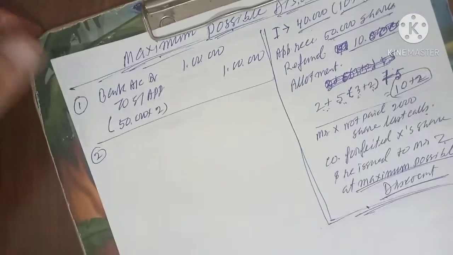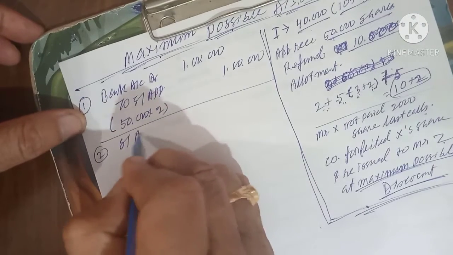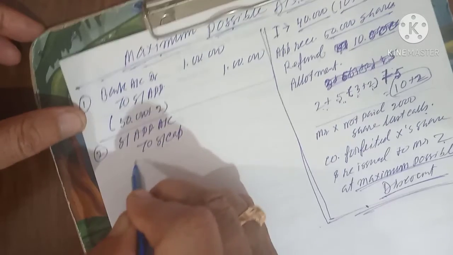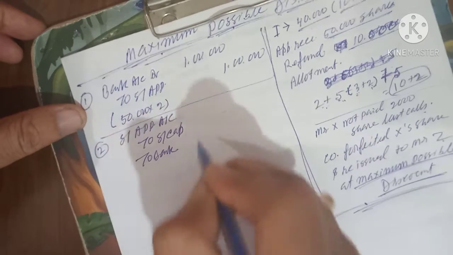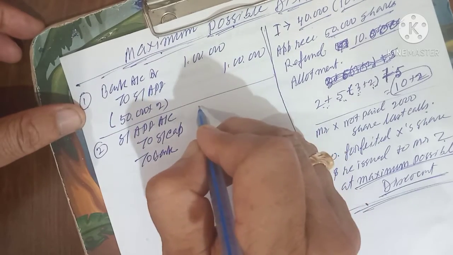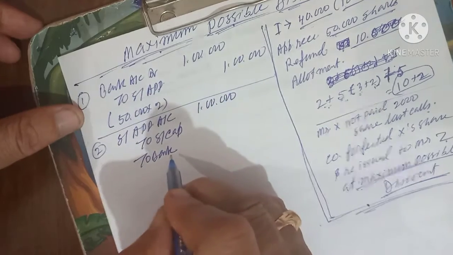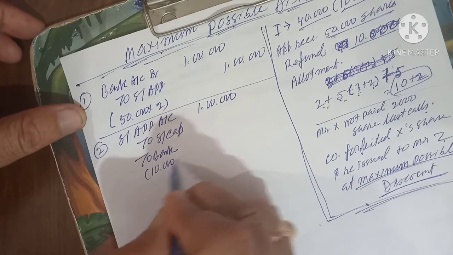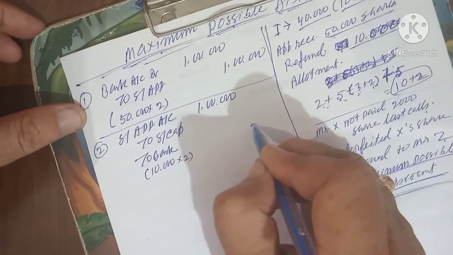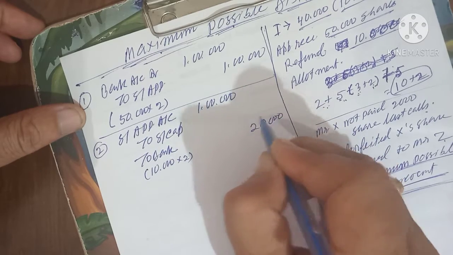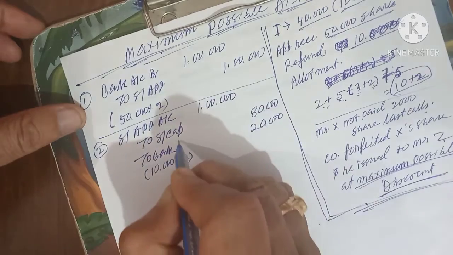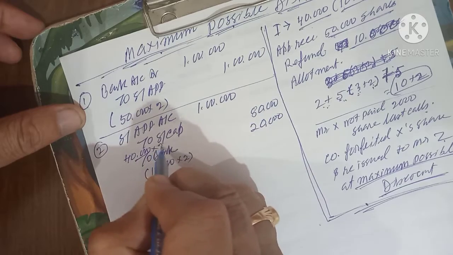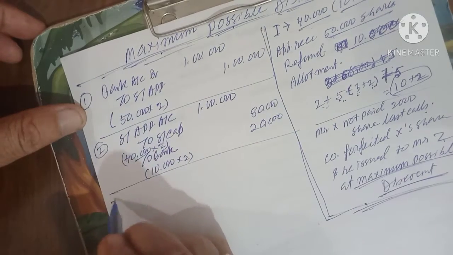Number 2, what will come? Share application account debit to share capital, to bank. Share application account debit, same amount, that is 1 lakh, and bank refund you are giving how much? 10,000. So you are giving here 10,000 into 2 is equal to 20,000. If it is 20, this will be 80, because this is 40,000 into 2. Second entry is over. Third entry.